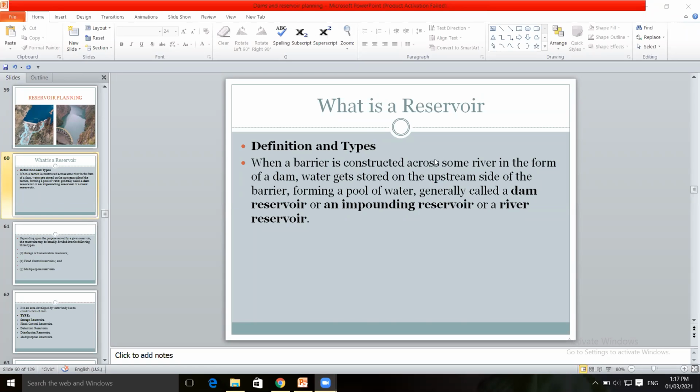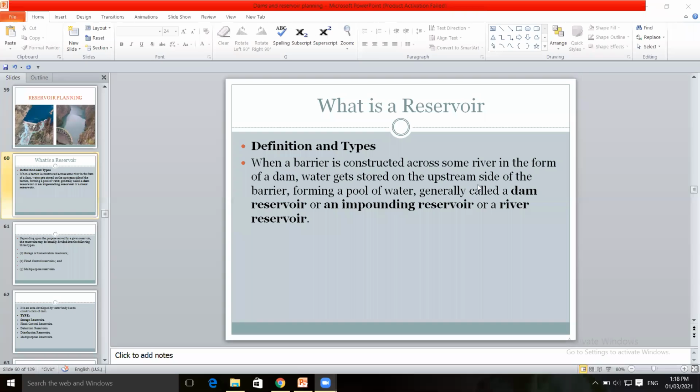After studying various factors for selecting the site for the dam, a particular site is finalized. Then after construction of the dam, the water is stored on the upstream side of the dam, forming a pool of water.